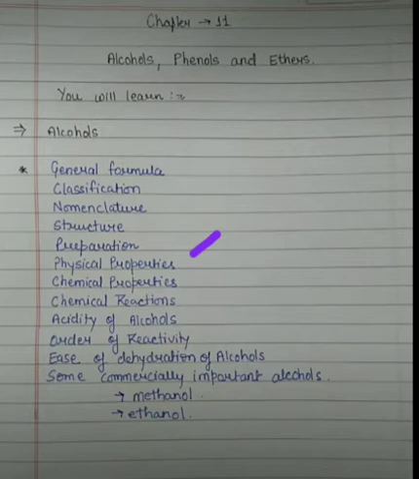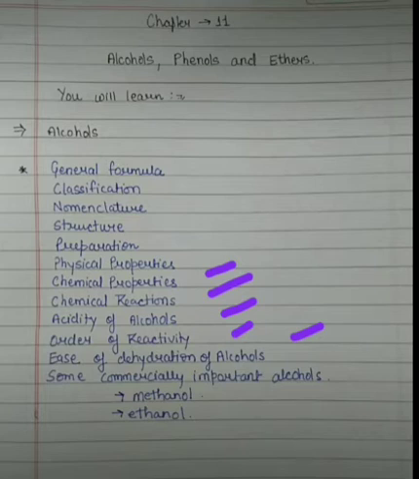Then students, we will discuss the chemical properties. In chemical properties, basically the chemical reactions, the acidity of alcohol, order of reactivity, and ease of dehydration of alcohol, these topics will be considered.